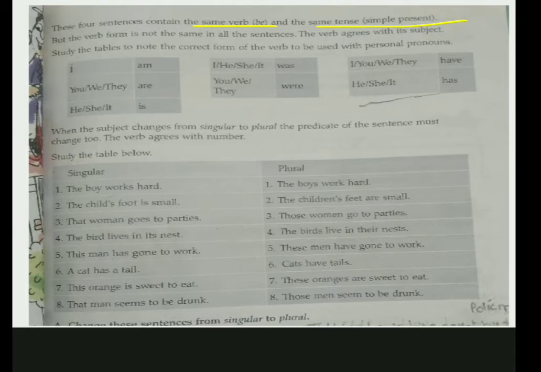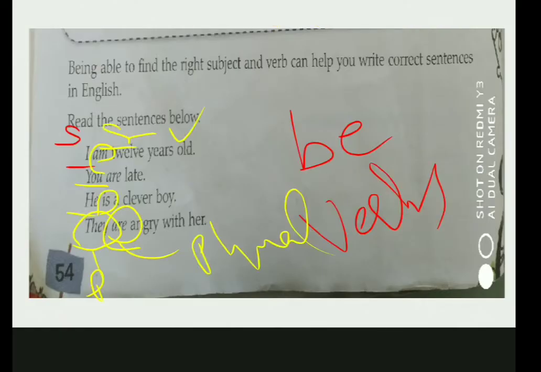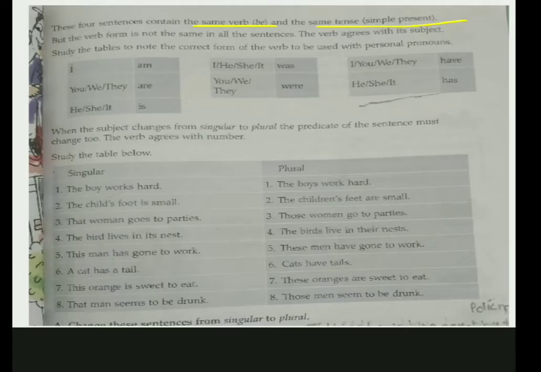Okay, now with the verb form, we use the same be verb. We are using the same simple present tense. But are all the verbs the same? No. Why? Let me explain to you. Because we write verbs according to the subject, didn't we? Yes. Why did we use "are"? Because there was "you". Why did we use "am"? Because there was "I". Remember? So it is not the same in all sentences. So, what is it?